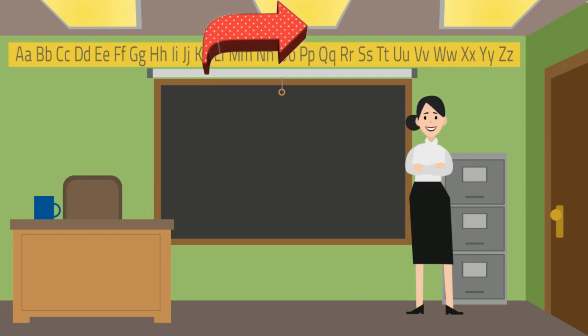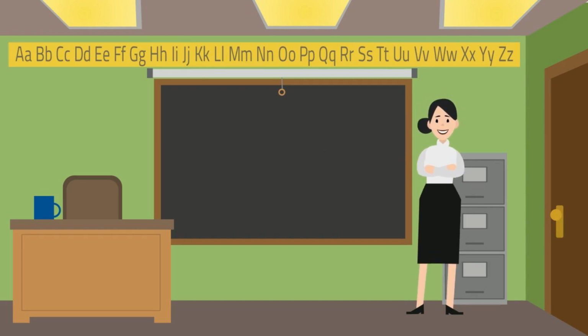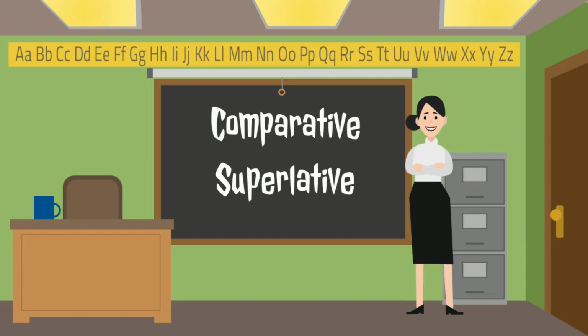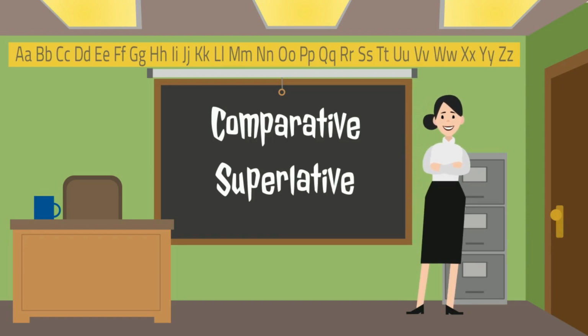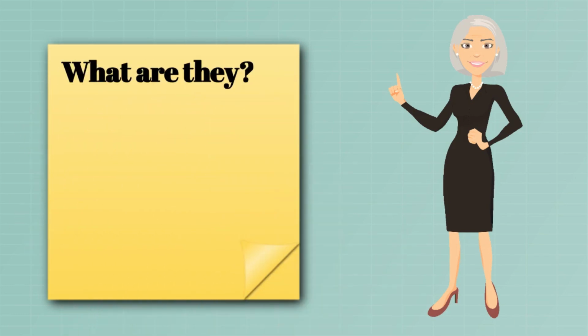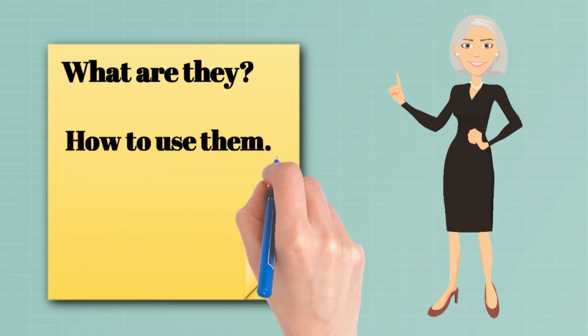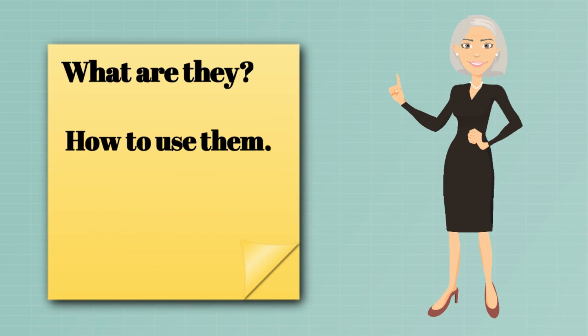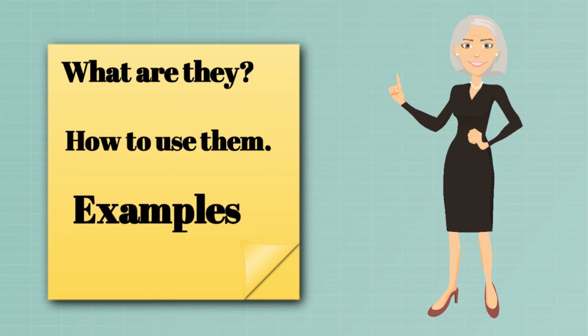Alright, so for today's lesson, we are going to move on to the second part of adjective. Today, we are going to look at the comparative and superlative form of adjectives. So, untuk video kali ini, Madam will help you to understand more about comparative and superlative adjectives, and I will also show you how to use them in your English sentences, macam mana nak bina ayat menggunakan comparative and superlative adjectives, and I will show you some examples.